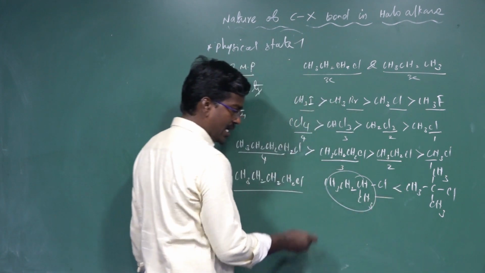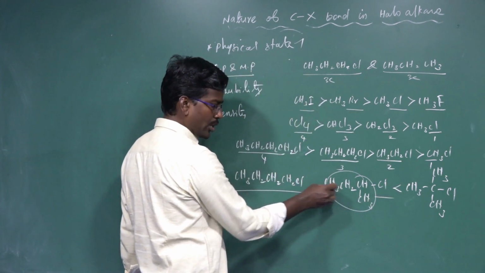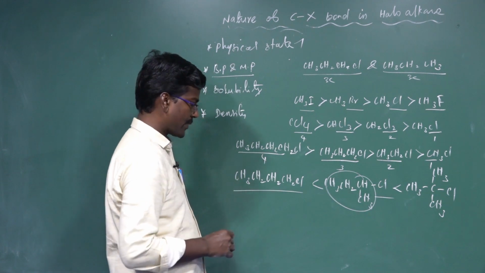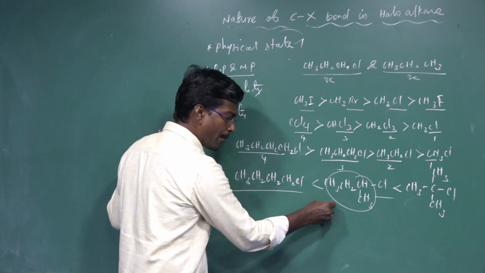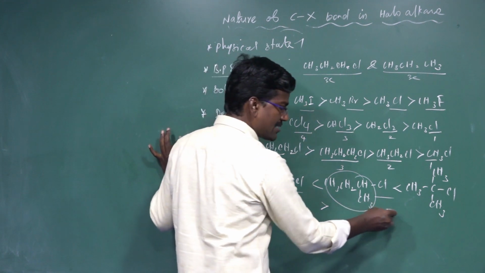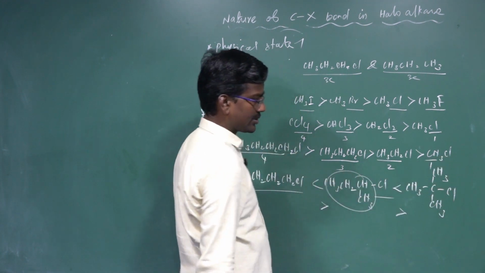Tertiary butyl chloride has a higher melting point than isobutyl and secondary butyl chloride, then N-butyl chloride. N-butyl chloride has a higher boiling point than isobutyl chloride, then tertiary butyl chloride.